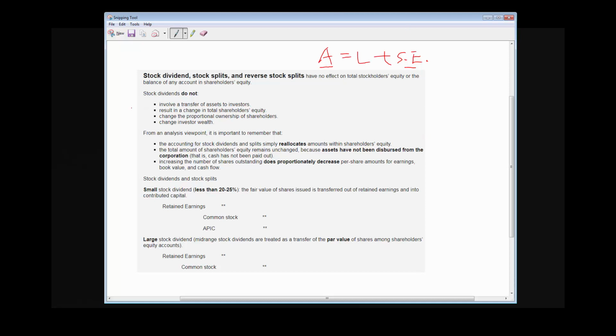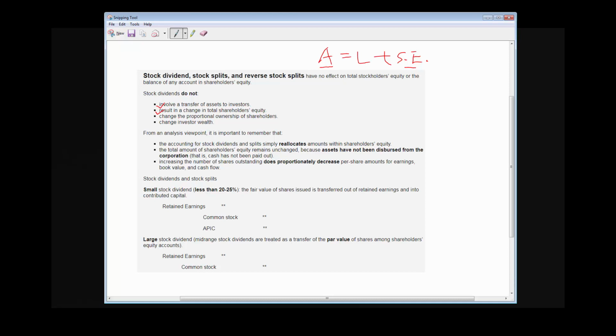Stock dividend has several don'ts. The first is stock dividend does not involve a transfer of assets to investors. Okay, so the assets do not change. And also paying stock dividend does not change liability for sure. So the total stockholders' equity does not change. Right, so that's the second don't. Stock dividends don't result in a change in total shareholders' equity.